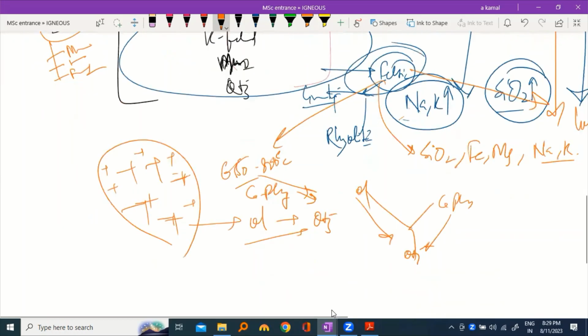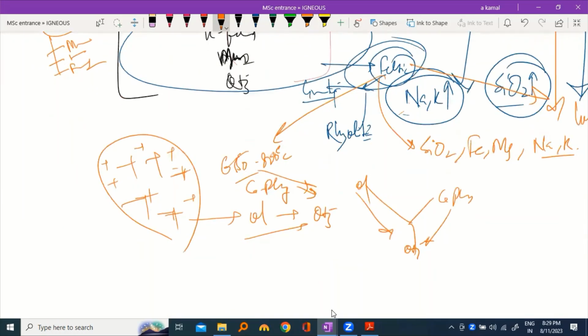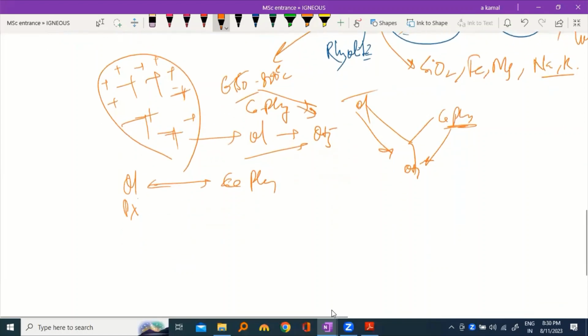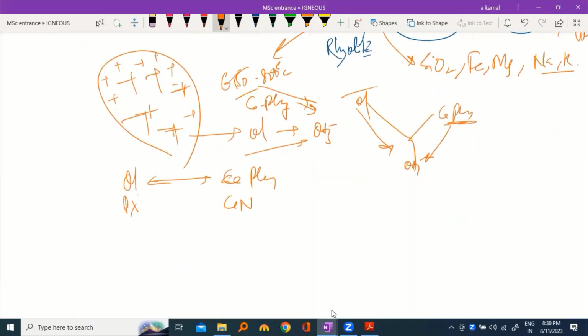Upon cooling of this magma, which mineral will crystallize first? Olivine from this side. And which mineral crystallizes first from this side? Your calcium plagioclase. Then which mineral will crystallize? Pyroxene will crystallize, and here your calcium sodium plagioclase will crystallize. Then amphibole will crystallize, and parallelly your calcium sodium plagioclase will crystallize.